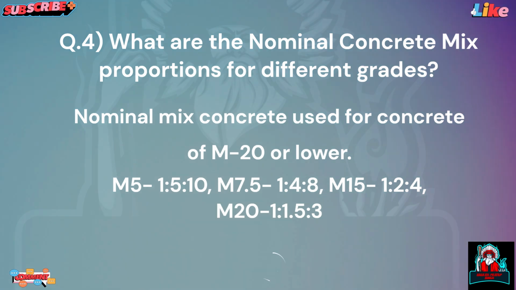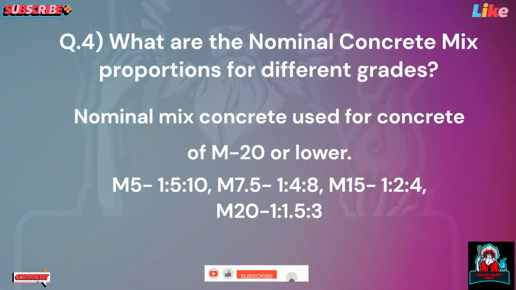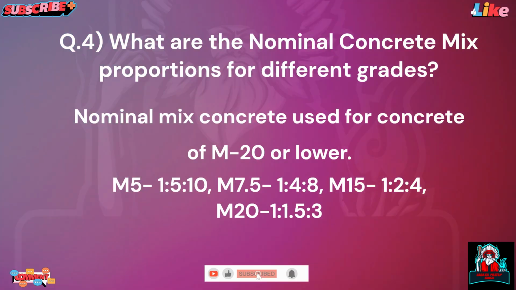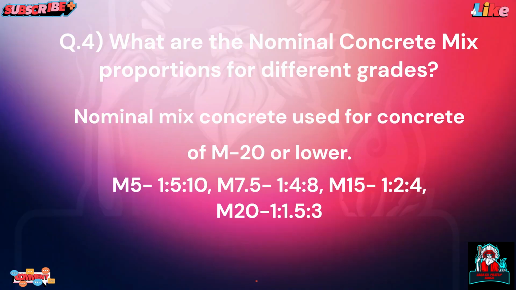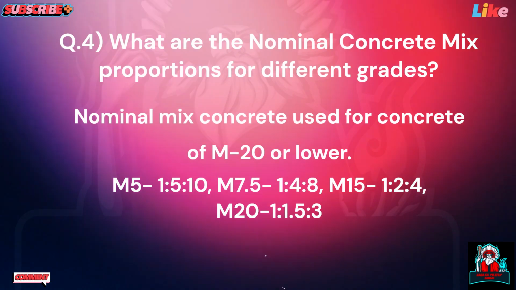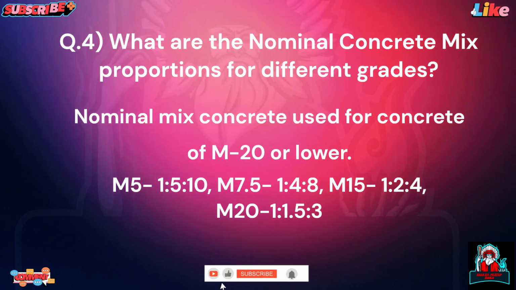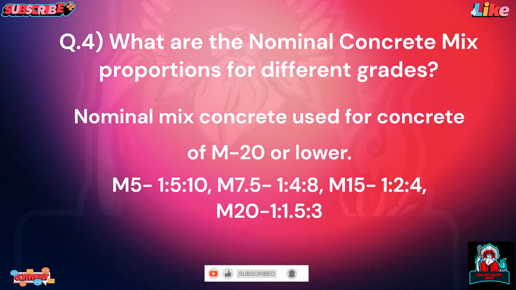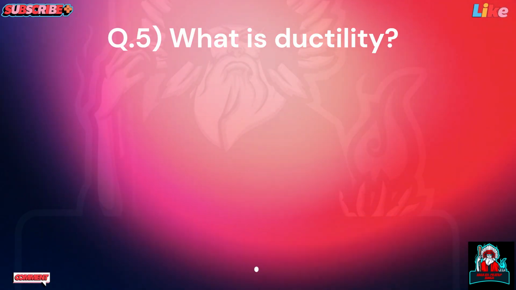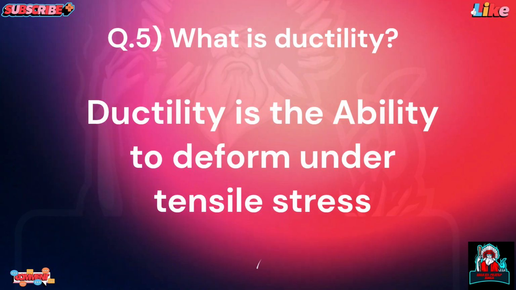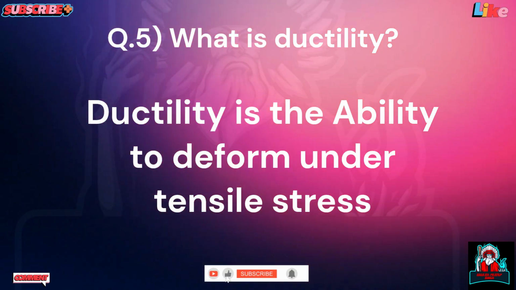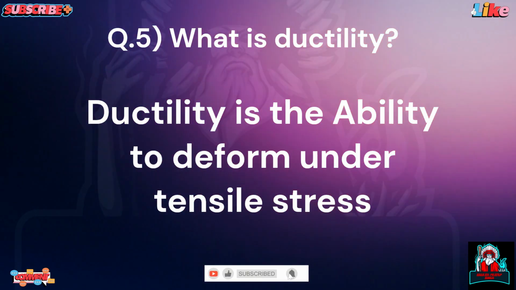Nominal mix concrete is used for concrete of M20 or lower: M5 1:5:10, M7.5 1:4:8, M15 1:2:4, M20 1:1.5:3. Question 5. What is ductility? Ductility is the ability to deform under tensile stress.